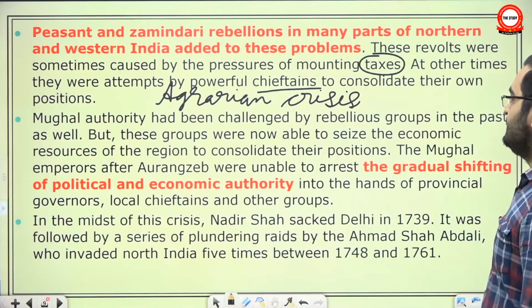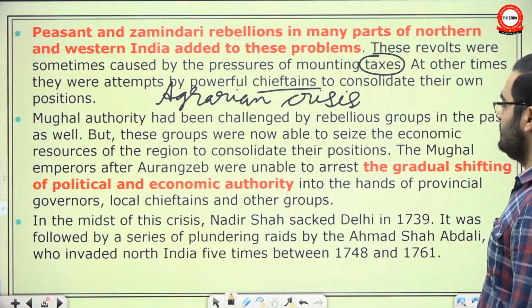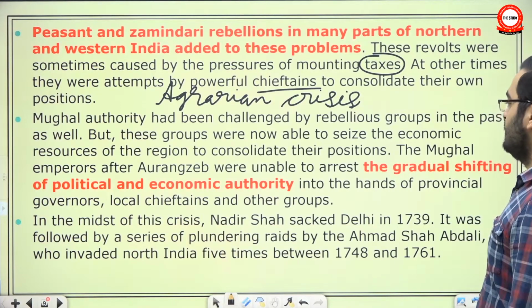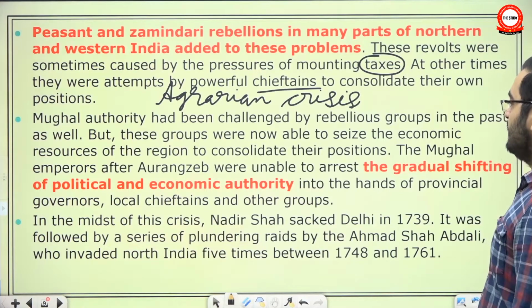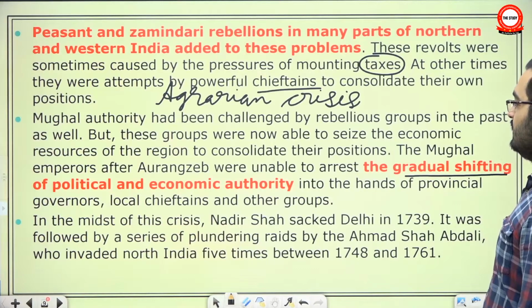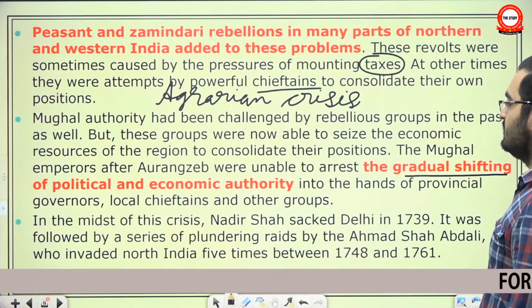Mughal authority had been challenged by rebellious groups in the past as well, but these groups were now able to seize the economic resources of the region to consolidate their positions. The Mughal emperors after Aurangzeb were unable to arrest the gradual shifting of political and economic authority into the hands of provincial governors, local chieftains and other groups.